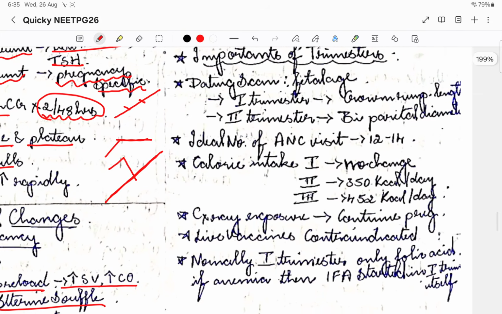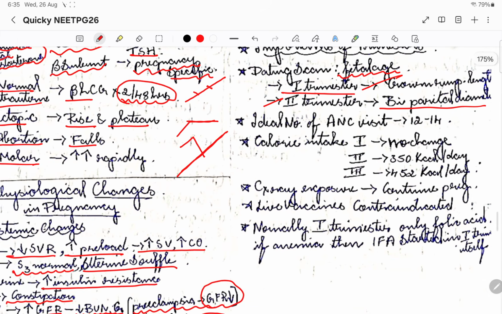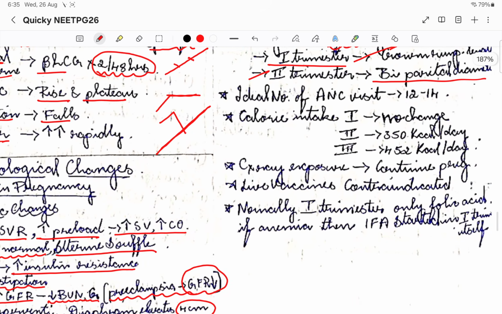importance of our trimesters. So the dating scan will tell us the fetal age. Okay, so fetal age through dating scan is what we do. In the first trimester we are going to go for crown rump length, whereas in the second trimester it is going to be the biparietal diameter. Okay, so the ideal number of ANC visits recommended is 12 to 13. Okay, the calorie intake changes, it is very important, a previous year topic. So in the first trimester, we won't tell the pregnant woman to change any diet.